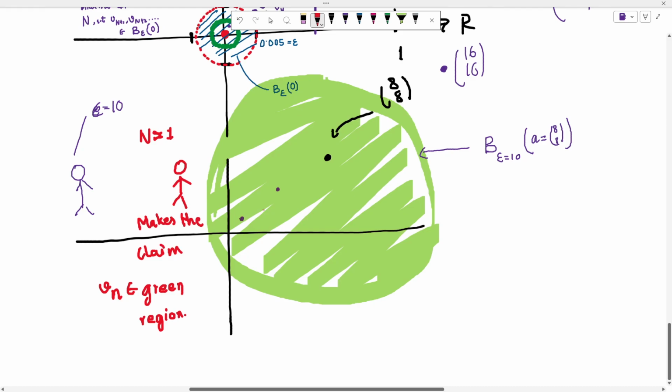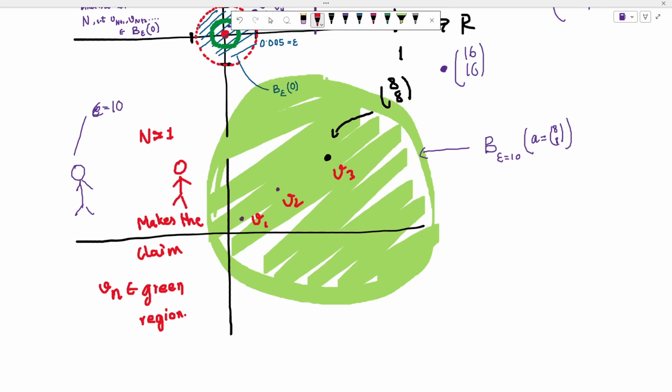But we can obviously see that is not true. v1 is in the green region, v2 is in the green region, v3 is in the green region. What happens to v4? It is outside this green region. So our definition says this particular sequence is not converging to 8,8.